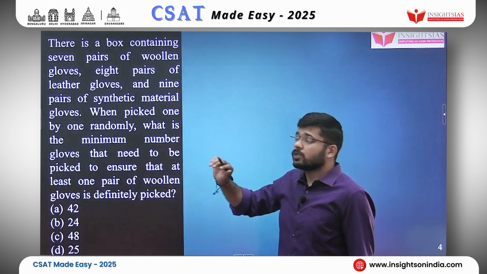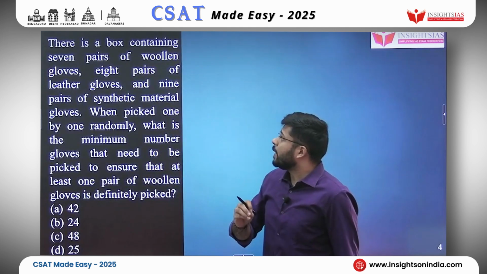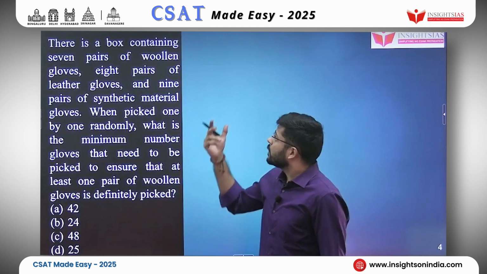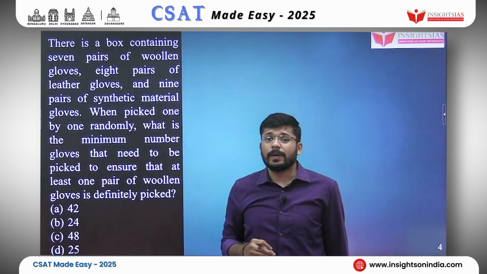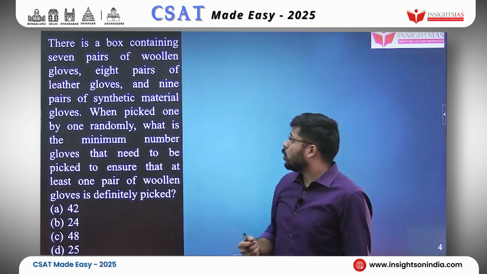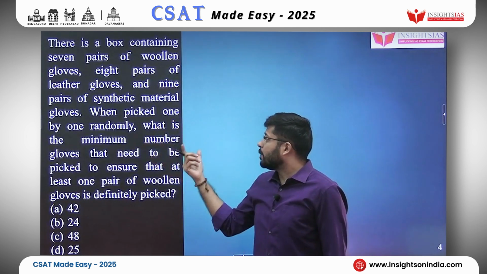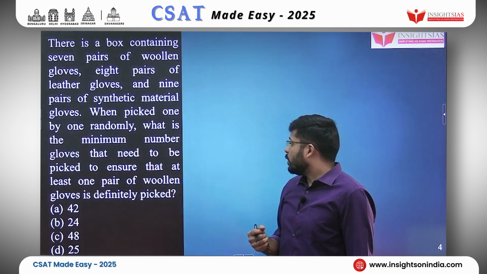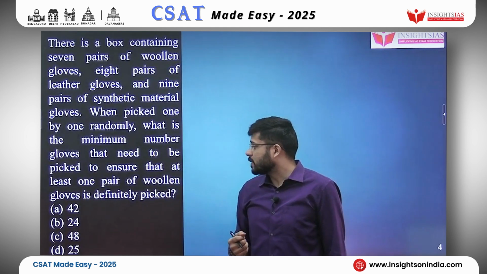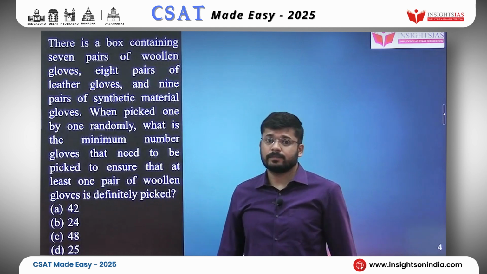There is a box containing 7 pairs of woolen gloves, 8 pairs of leather gloves, and 9 pairs of synthetic material gloves. When picked one by one randomly, what is the minimum number of gloves that need to be picked to ensure that at least one pair of woolen gloves is definitely picked?